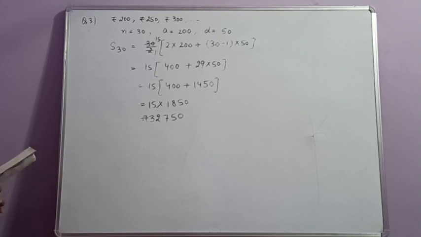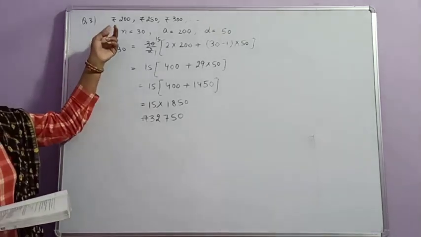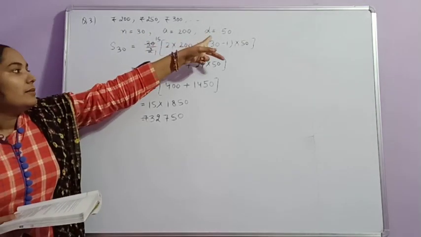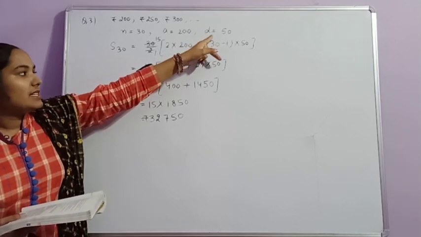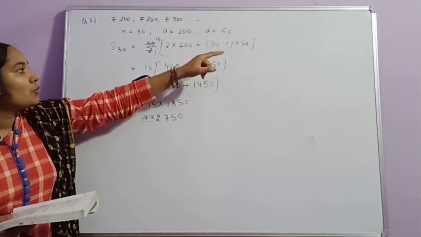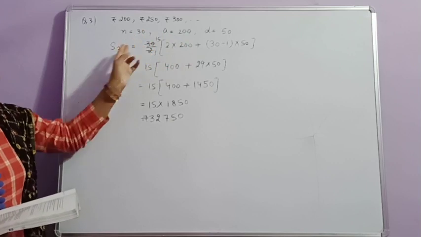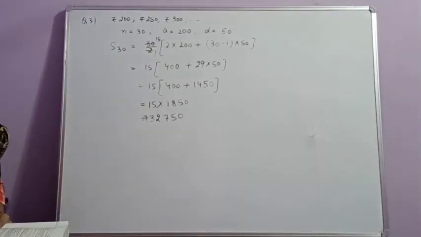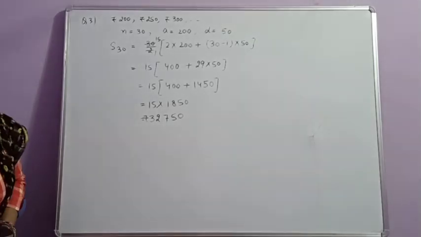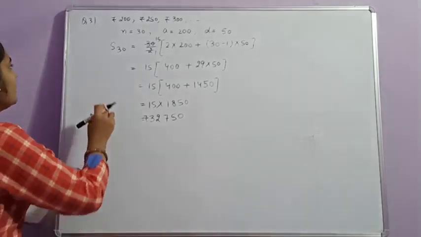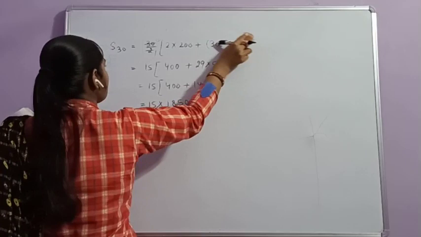Clear? The value of A, that is the first term of the AP, is 200 and the penalty for each day is increasing by 50 rupees. That is D is equal to 50 and the value of N is equal to 30, and we have to find the value of Sn by using the formula N by 2 into 2A plus N minus 1 into D. Next question.